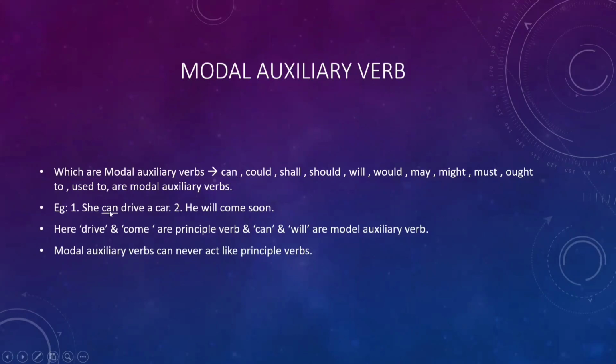Now let's see example. She can drive a car. Here, drive is principal verb and can is here modal auxiliary verb. Next example, he will come soon. Here, come is principal verb and will is here modal auxiliary verb. Okay, modal auxiliary verbs can never act like principal verbs.